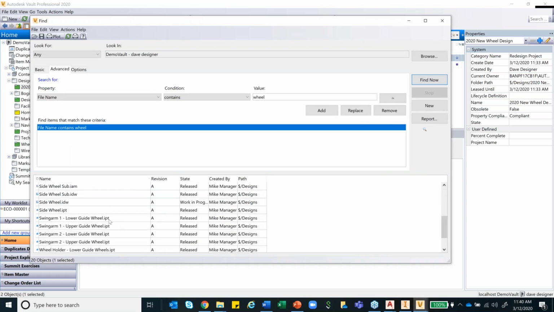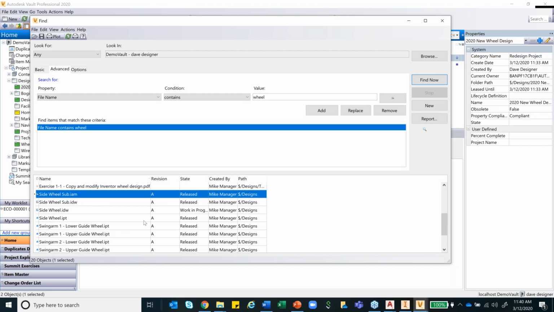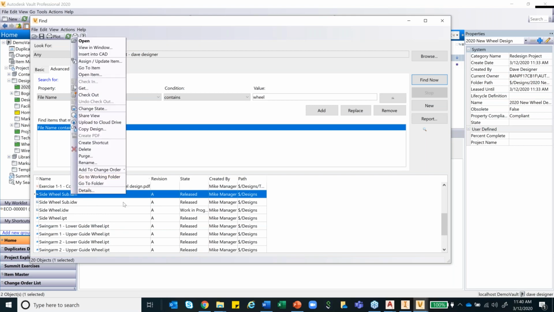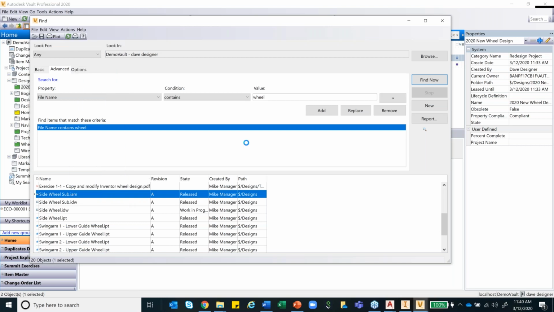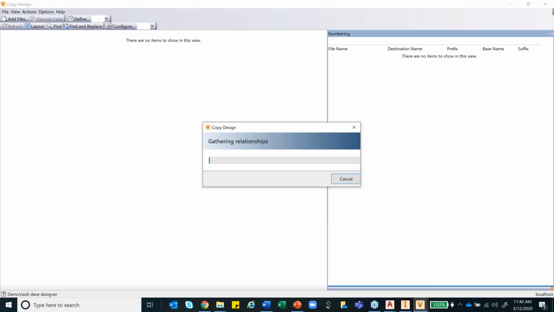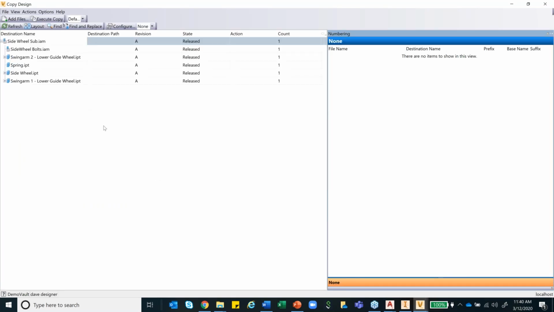I want an assembly file. This is an assembly file that I want. So I will just right click. Now I want to reuse this. So earlier, again, just try to imagine how you do this in your current process. I'm just going to say copy design. It takes me to this page. Very simple, very easy.